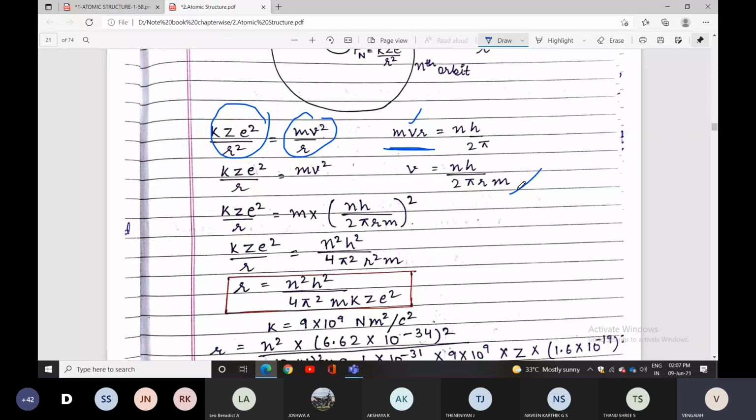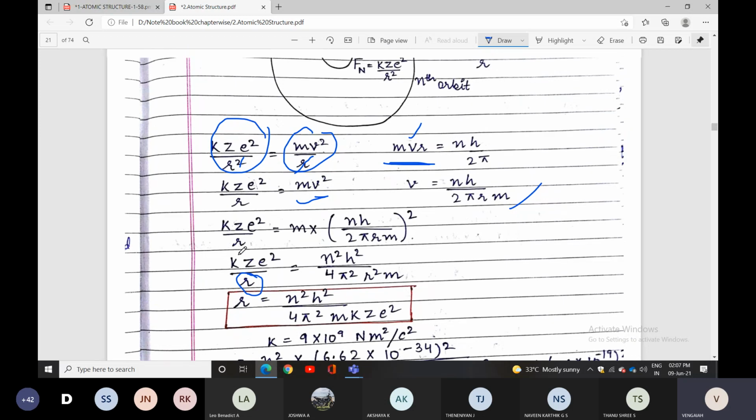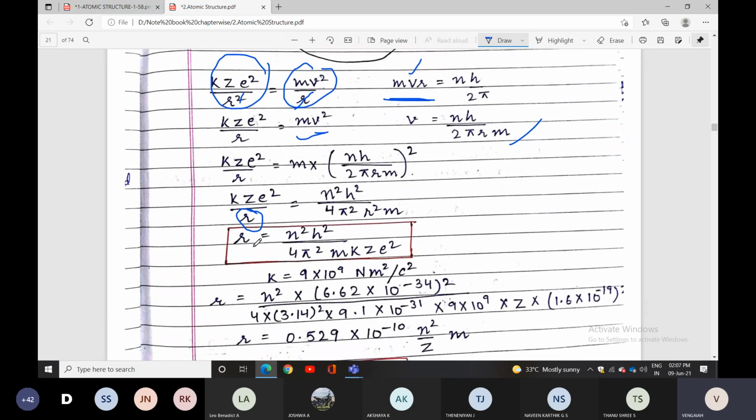Then we can substitute the v value where mv square is there. Here r square and r cancel out. Then kz square by r equal to mv square. You already know the value of v, nh by 2 pi mr, so in the v square condition, that whole value is squared. Then with respect to radius, they are only asking the radius. Radius equal to n square h square by 4 pi square m k z square.